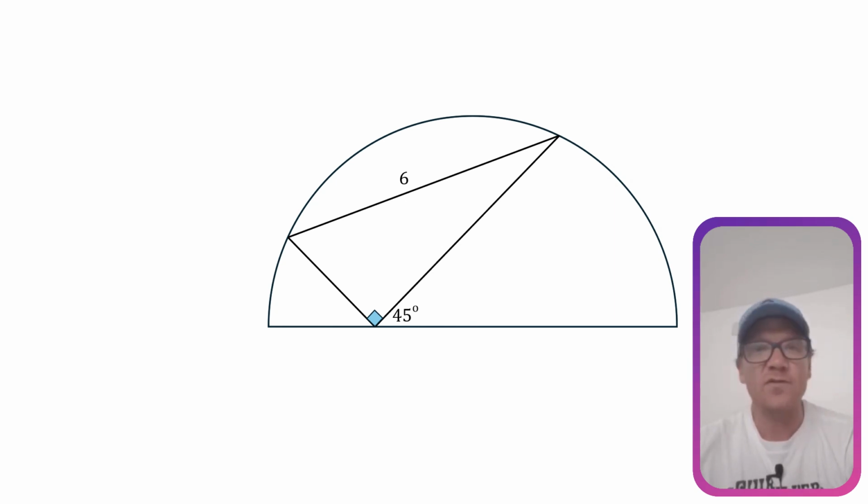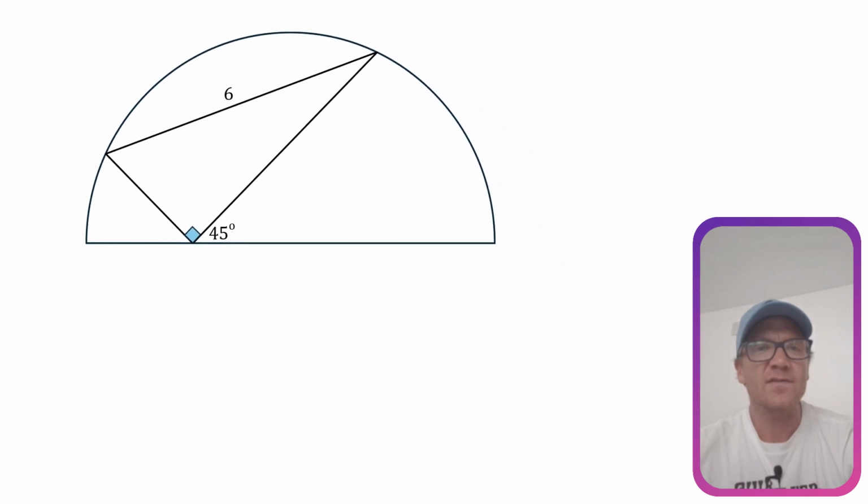So the first thing we're going to do is just move this over to the side to give some space. Okay, so we have 90 degrees and 45 degrees on a straight line, so we know that this one here is 45 as well, because 45 plus 90 plus 45 is 180.